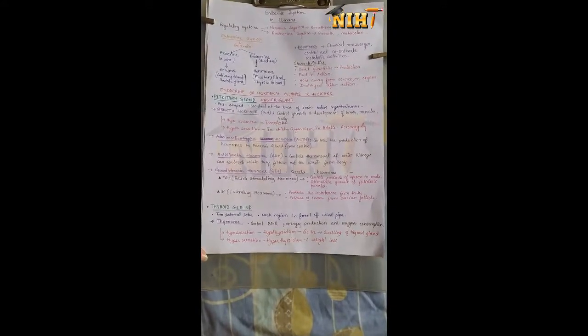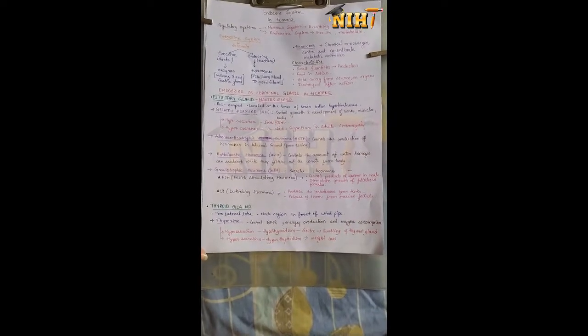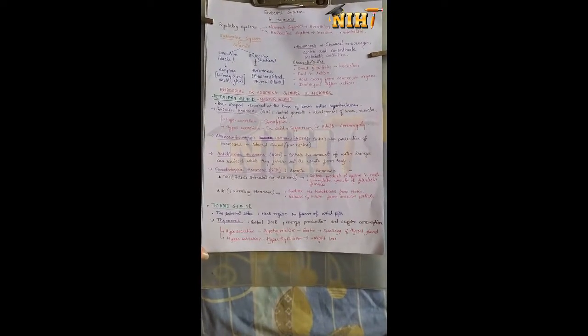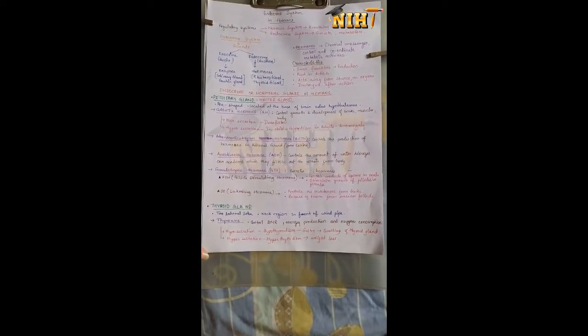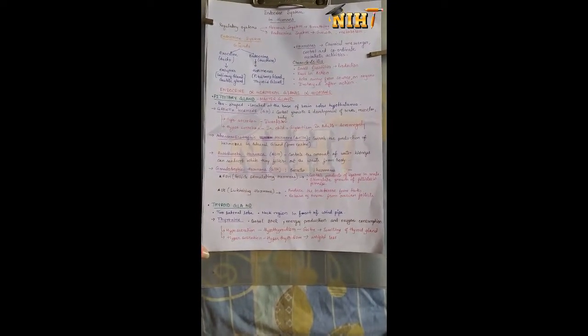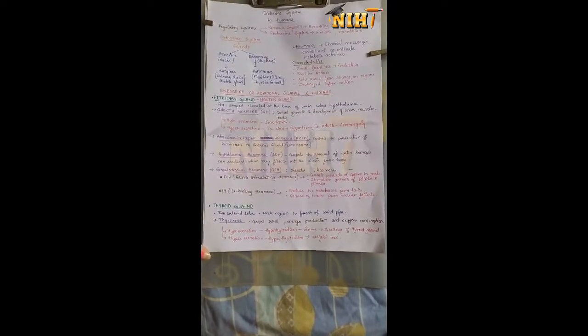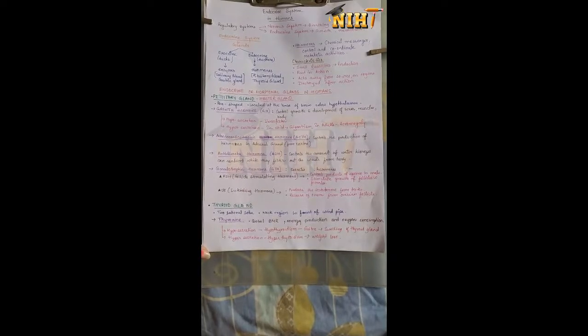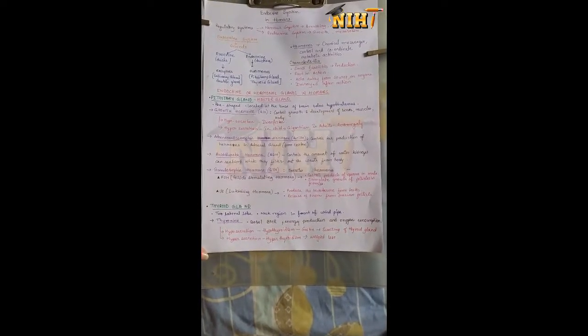Now, what are these endocrine glands? There are many endocrine glands in the human body. The first one is the pituitary gland. It is pea-shaped and is located at the base of the brain below the hypothalamus, that is, in the midbrain region. It is the major endocrine gland in the body, and it controls almost all the functions of the body. That's why it is also called the master gland.